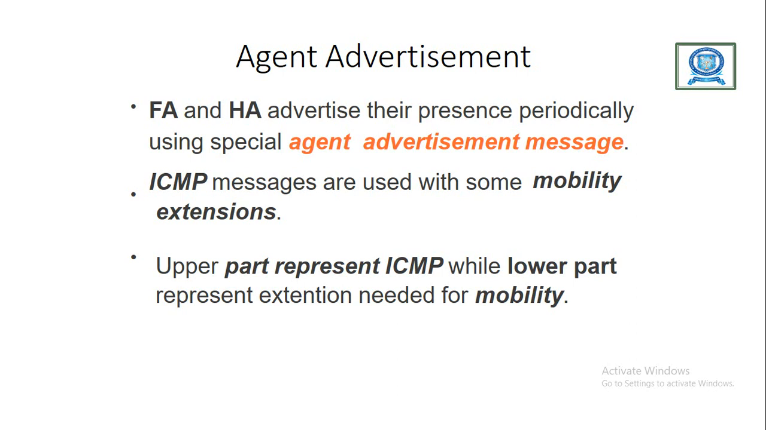Agent advertisement: if the mobile node moves from the home network to a foreign network, then the home agent and foreign agent advertise their presence periodically using an agent advertisement message. ICMP messages are used with some mobility extension. ICMP means Internet Control Message Protocol. The upper part represents ICMP while the lower part represents the extension needed for mobility.